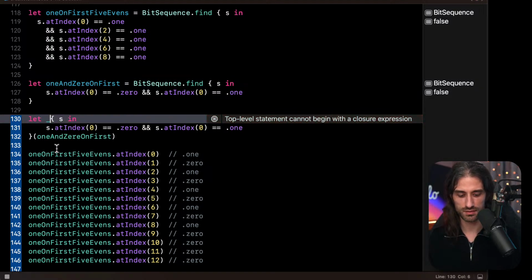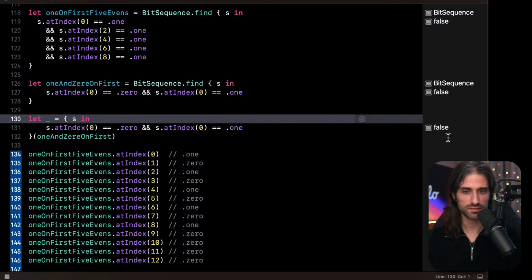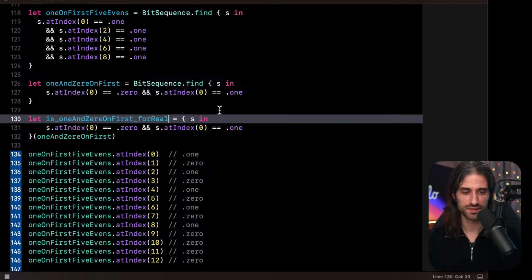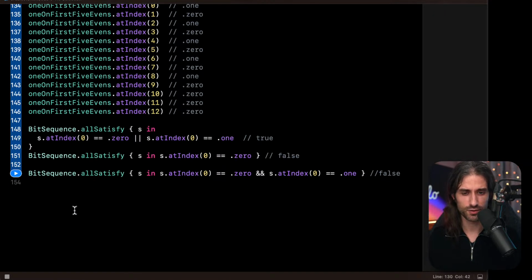Maybe I need to do something like that. So it does return false, and I'm gonna call it, is it a real thing or not? And indeed it's false, because find has returned a sequence, but that doesn't satisfy the predicate, and so it doesn't work. Okay, let's go back to the article.